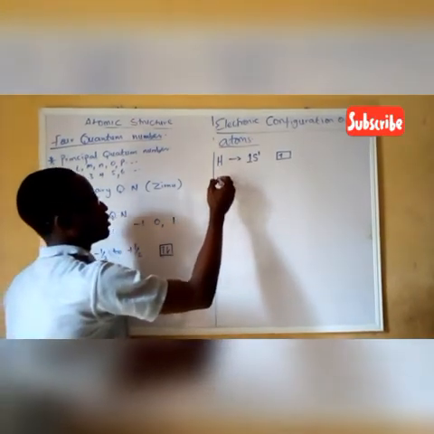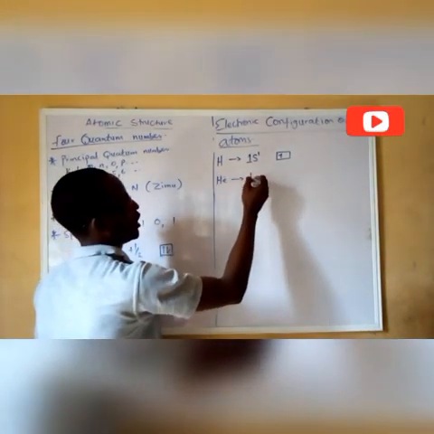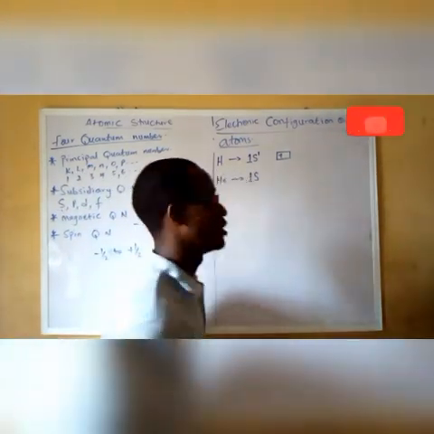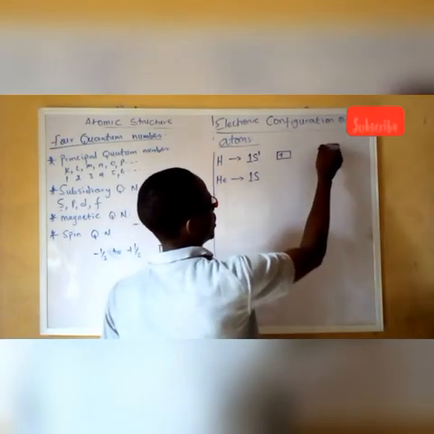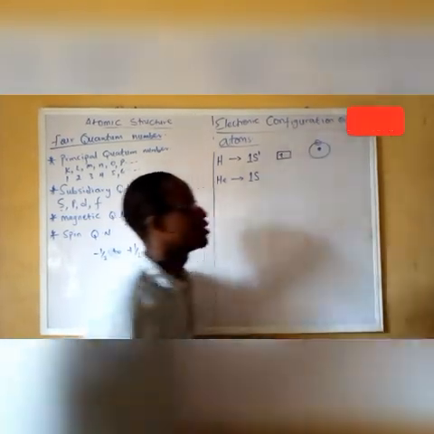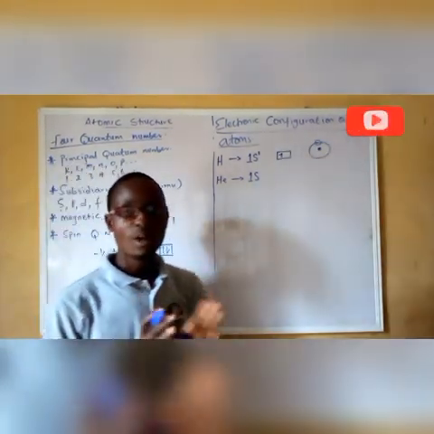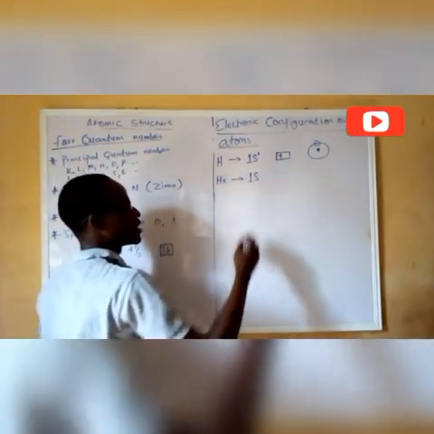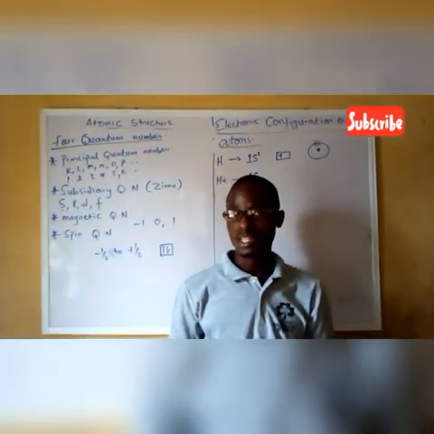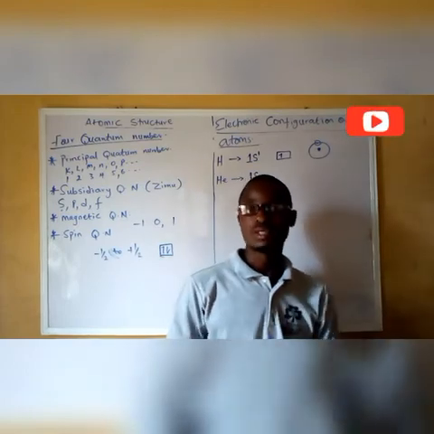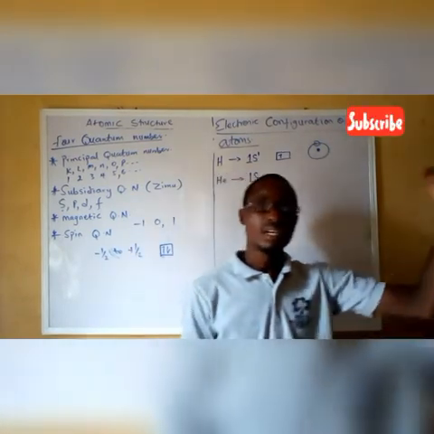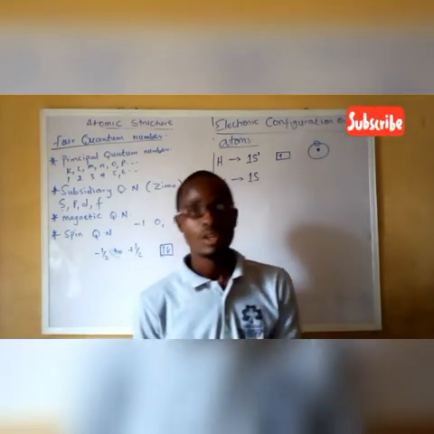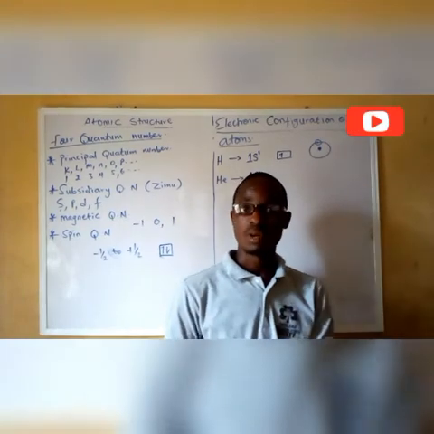Now, secondly, we have helium. Helium will be 1s. Helium still maintains the first shell. If you have to write this in a general way, you write it this way. Helium has 2 electrons as they were arranged. I've said earlier, the number of protons is equal to the number of electrons. So the atomic number is the same thing as the number of electrons.